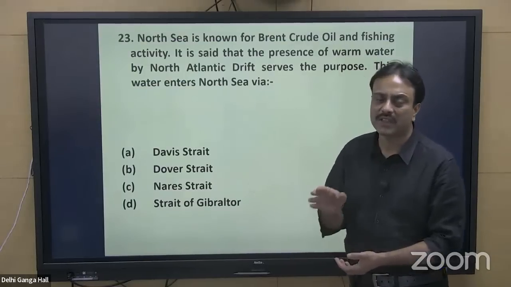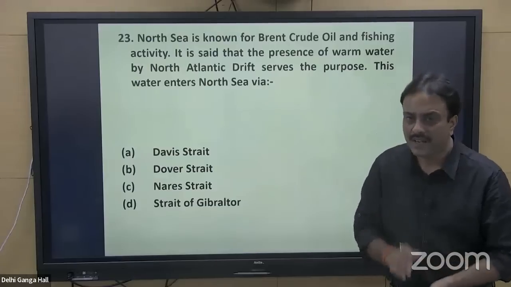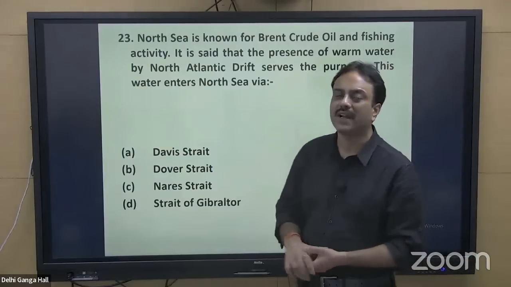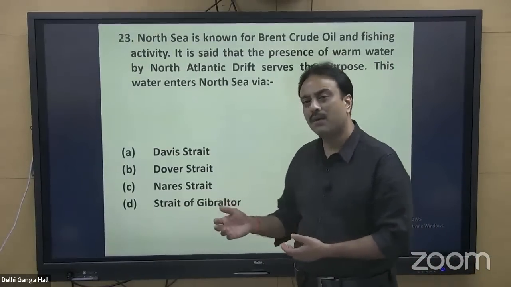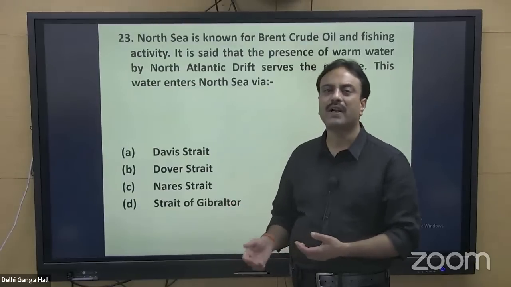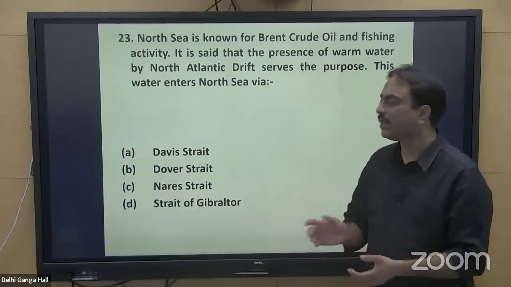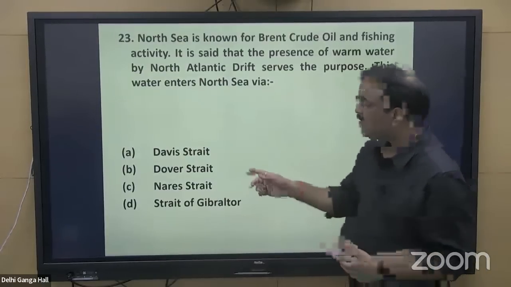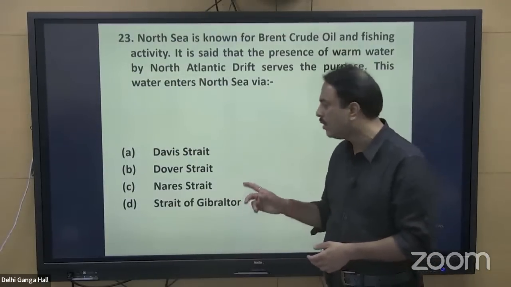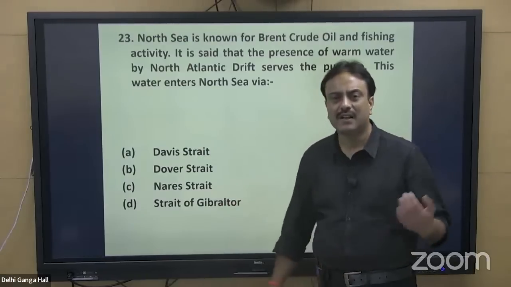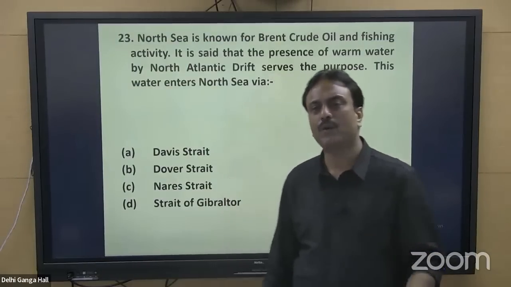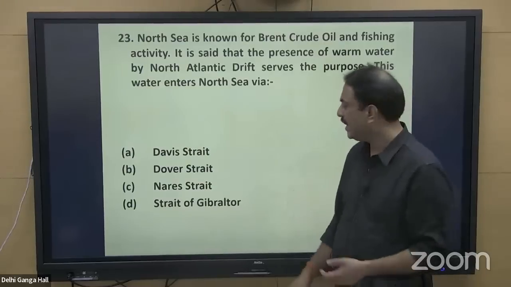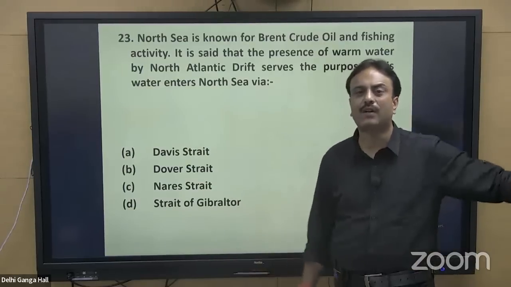That is on the southwestern side of Greenland, northeastern side of North America, in between Greenland and Canada, from where the Labrador Current moves southward and it connects Atlantic Ocean with Labrador Sea. Dover Strait we have already seen, it connects English Channel to North Sea. Nares Strait connects upper Labrador Sea with Arctic Ocean. It is present on the western side of Greenland.